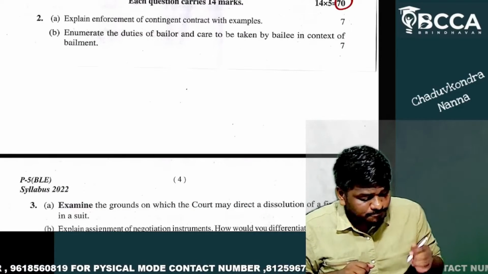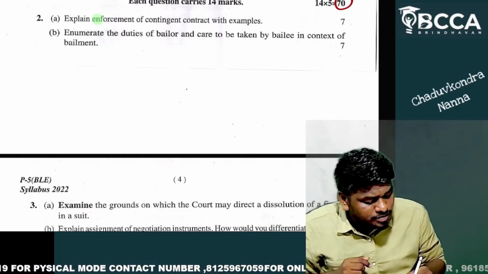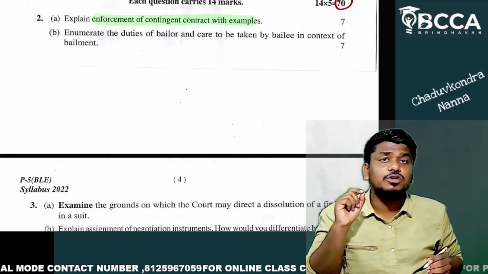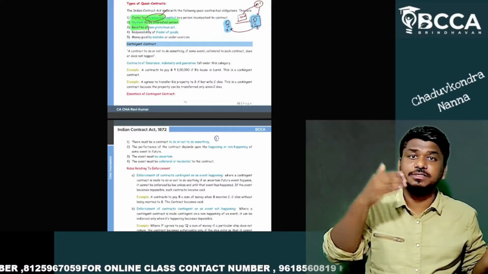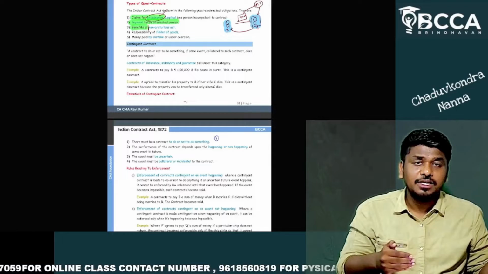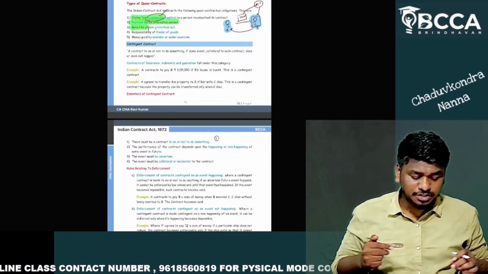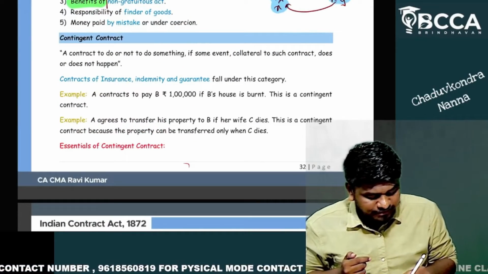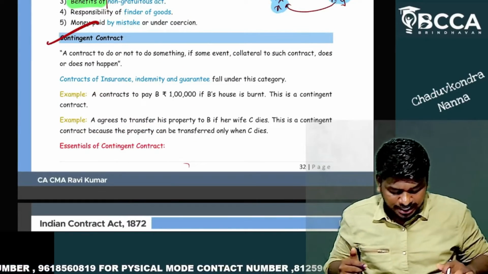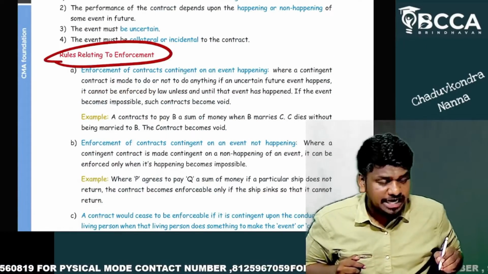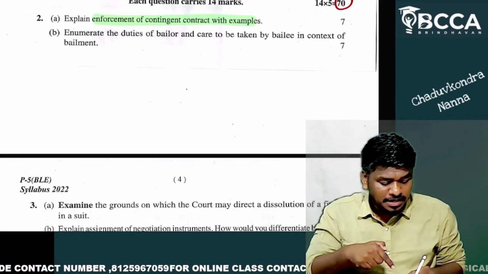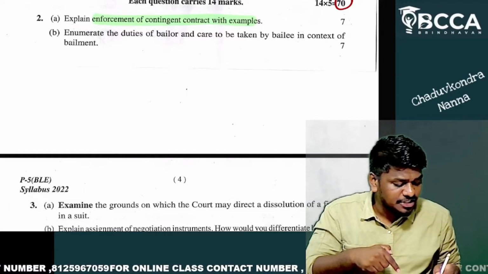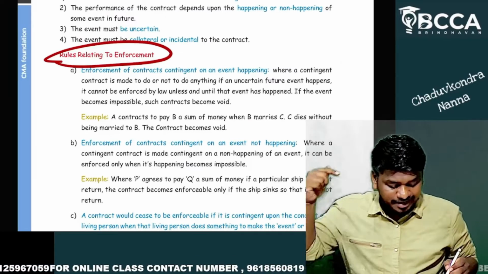First one, explain the enforcement of contingent contract. If you go to the BCCA material, you can analyze it in the foundation material. We've provided the contingent contract and also the rules relating to enforcement.